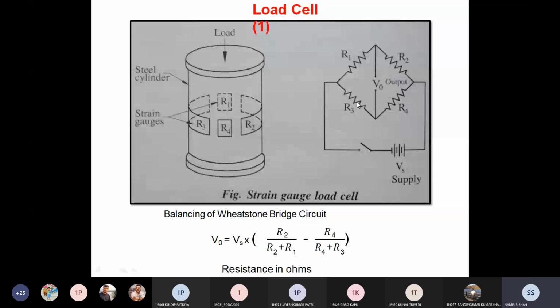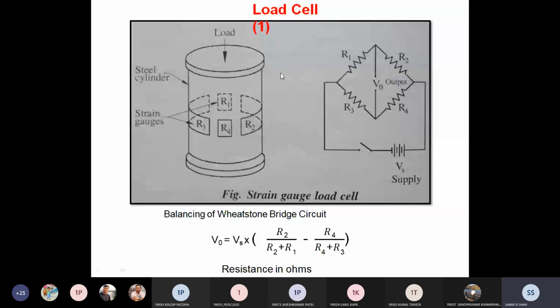If there is no change in the resistance, then we get no change in the output. So how and when will the resistance change? If some disequilibrium condition is achieved in the Wheatstone bridge circuit resistance, then definitely we get some reading.